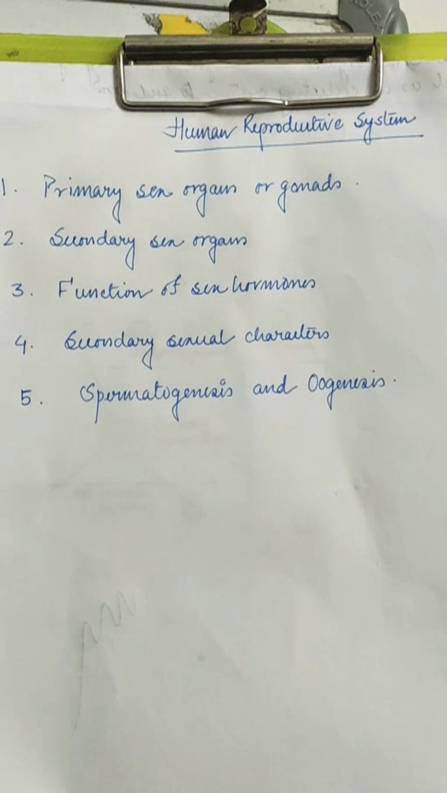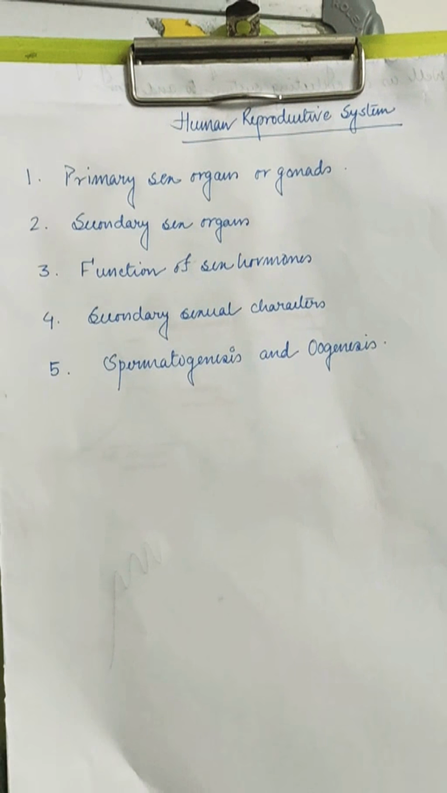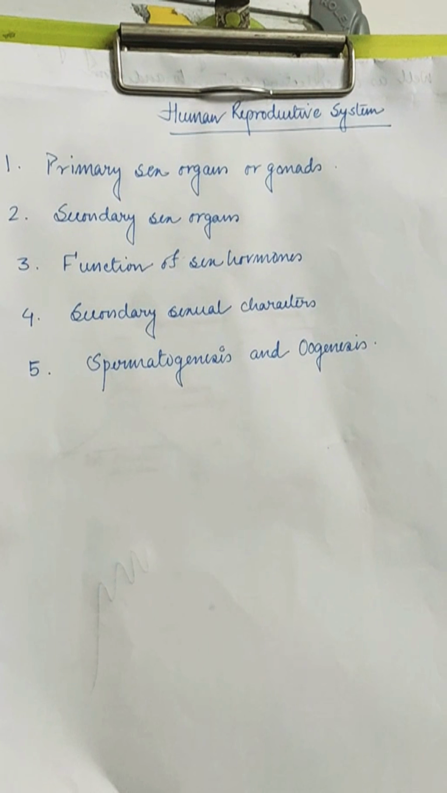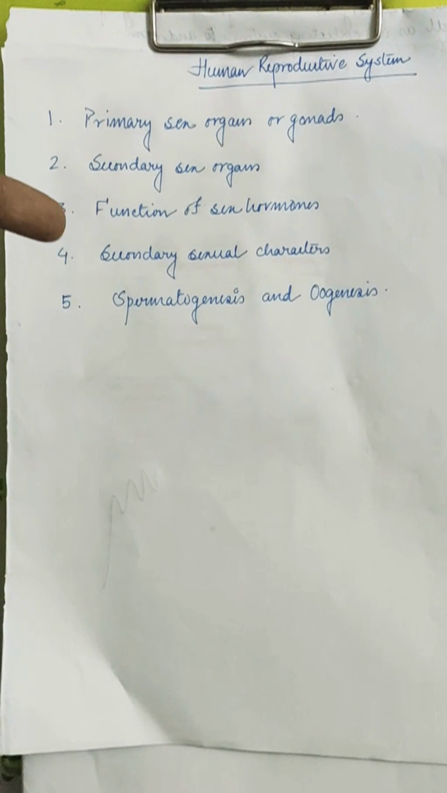Okay, so some of you have asked me about the human reproductive system. I guess you all have basic knowledge about human reproduction. It's quite simple, no? But still, it's quite tricky. So here you can see there are five keywords that I'm going to describe to you all.